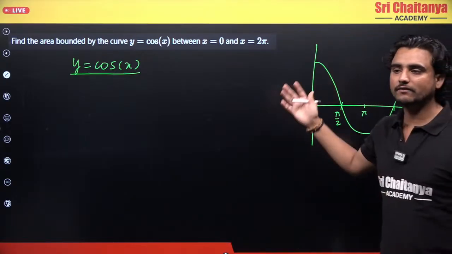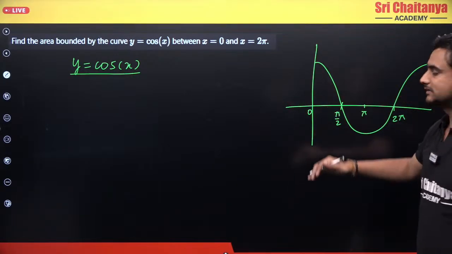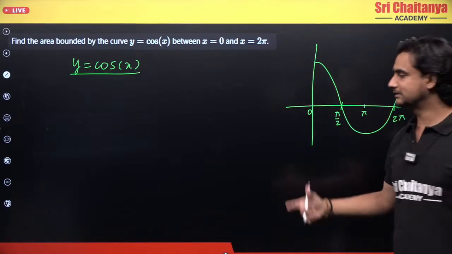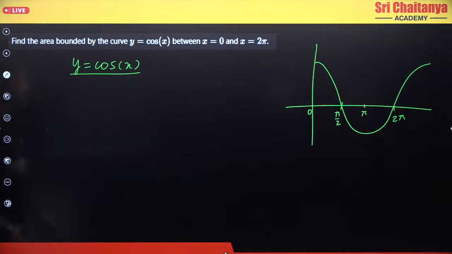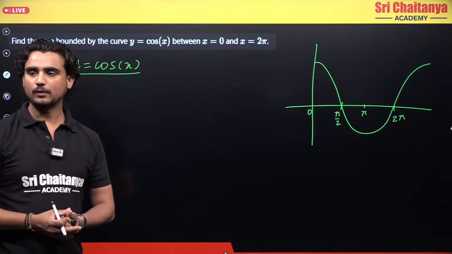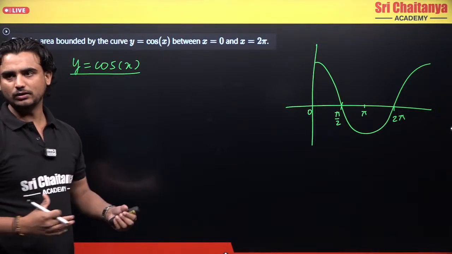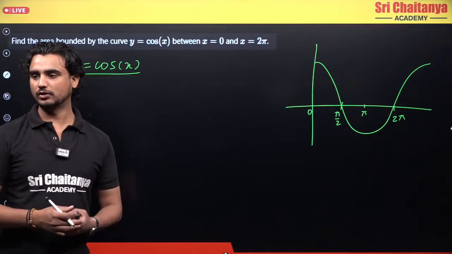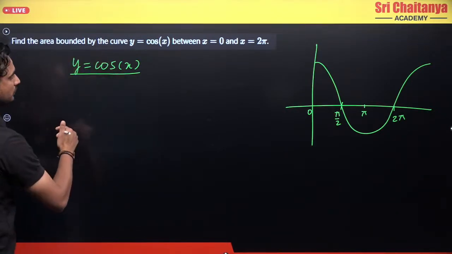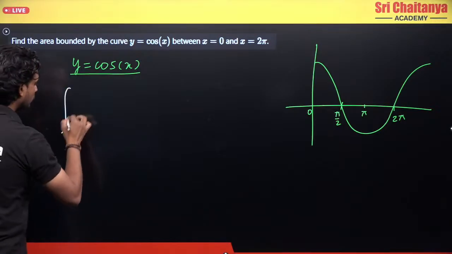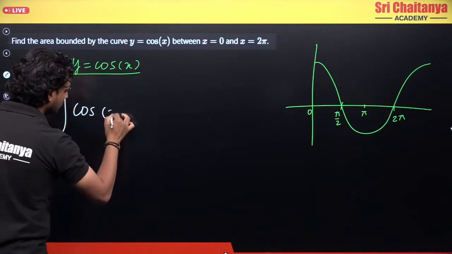Now how do I find the area for this curve? This is not a straight line, and it is not forming a triangle or a circle. So in this case we will again do integration. Please look again, I will do one more question. It will be helpful if you are not able to understand. So I will integrate this function. What is the integration of cos x dx?